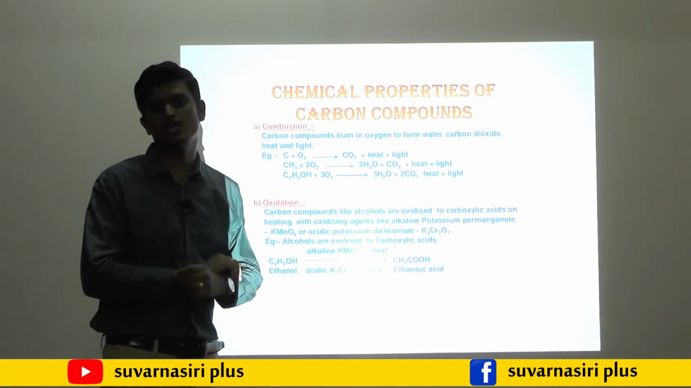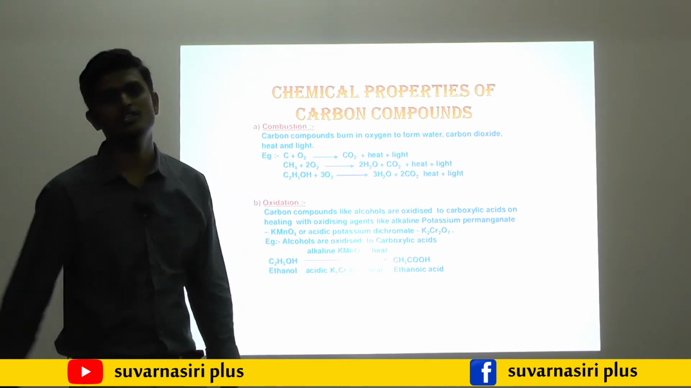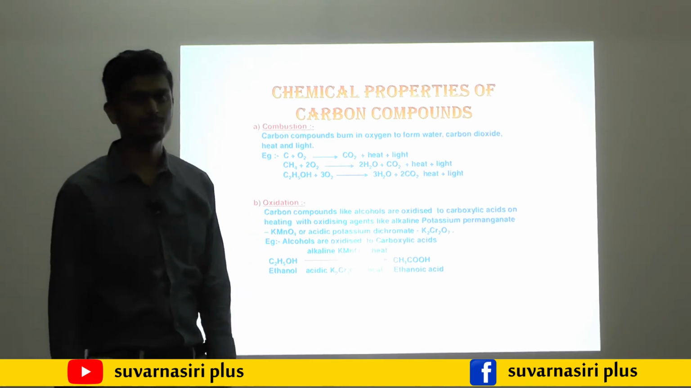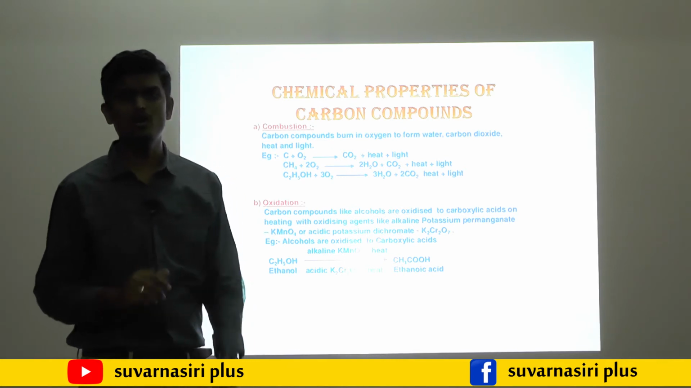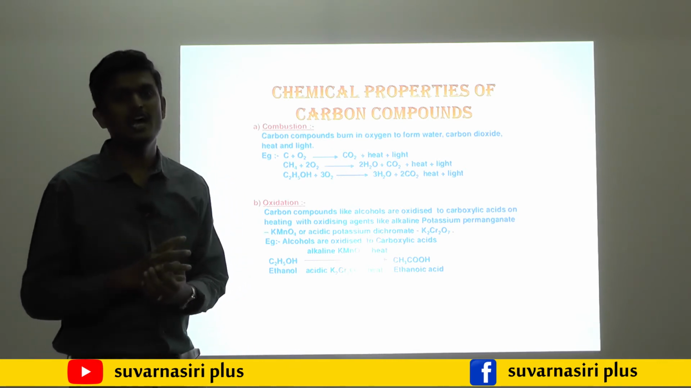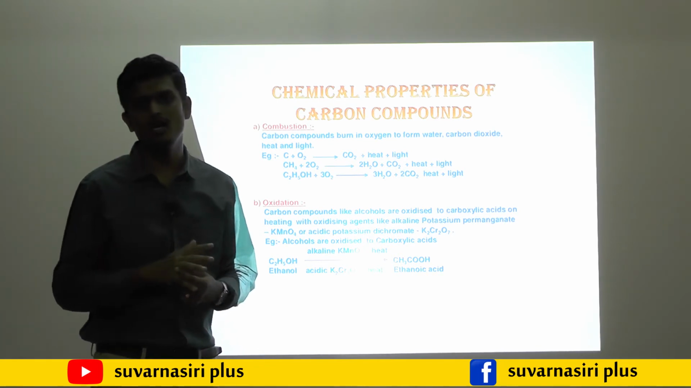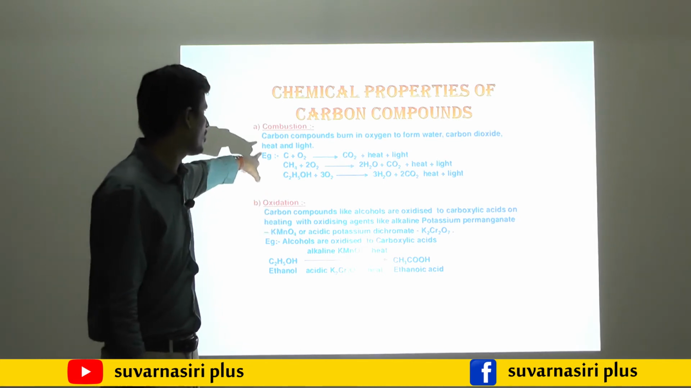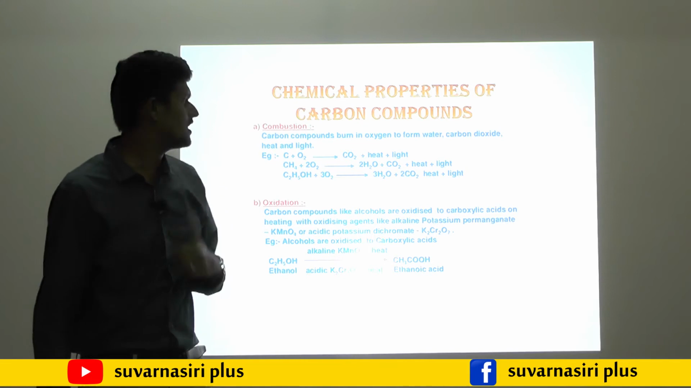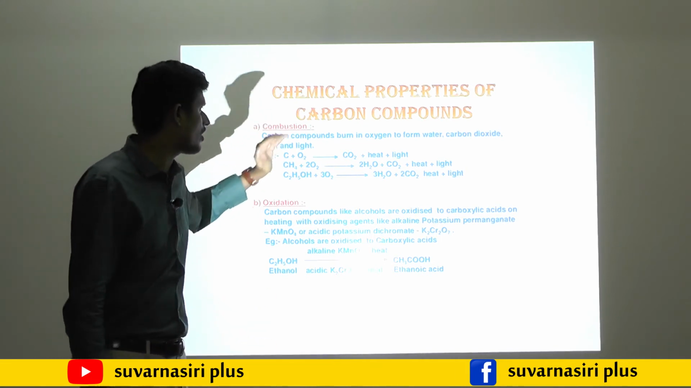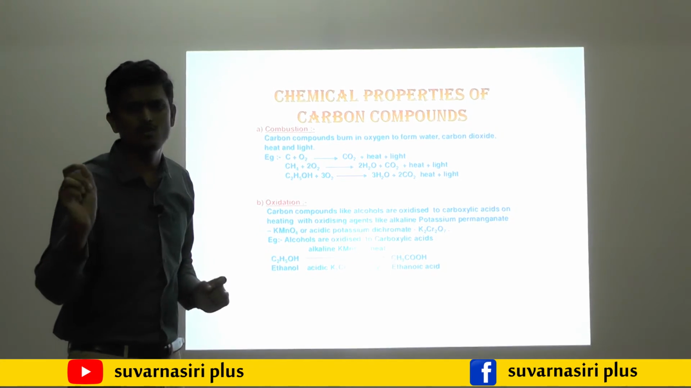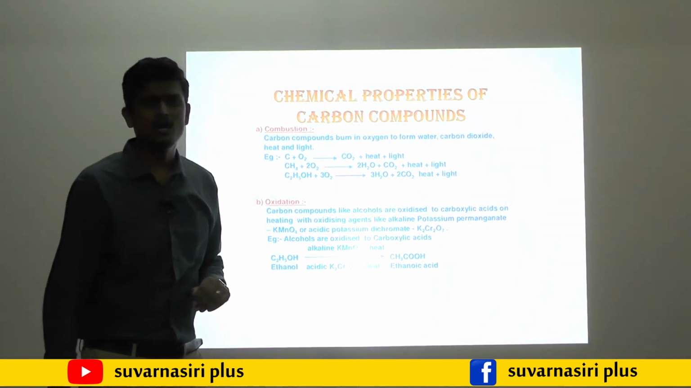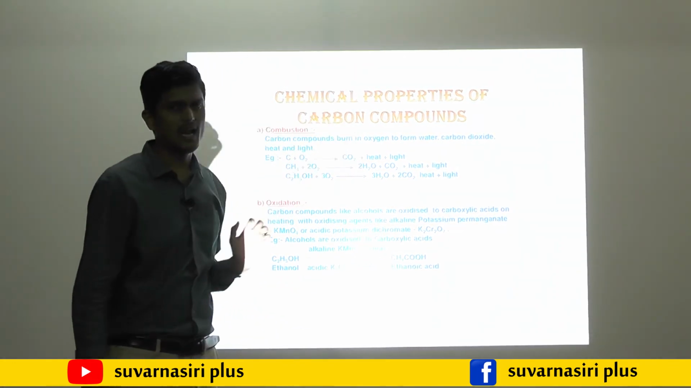So now the most important part of the chapter, chemical properties of carbon compounds. There are 4 chemical properties. Among the 4 properties, one will be there in your examination for 2 marks. First chemical property is combustion. The meaning of combustion itself is burning. In the introduction I told you the fuels are all carbon compounds. If carbon compounds burn in the presence of oxygen, they form carbon dioxide and water, and liberate heat and light energy.